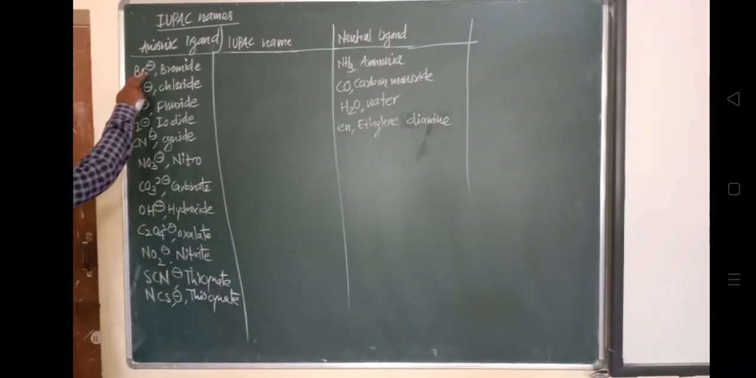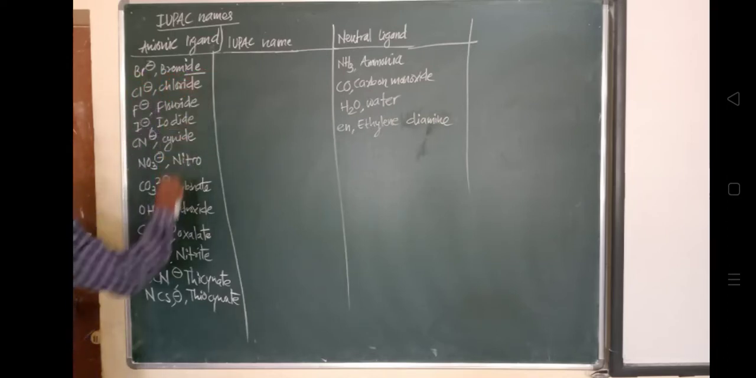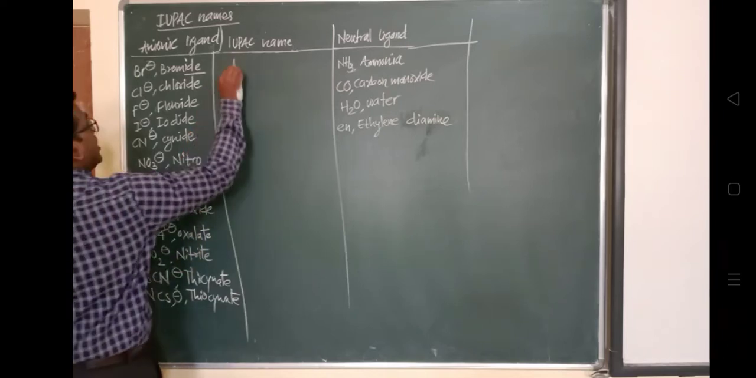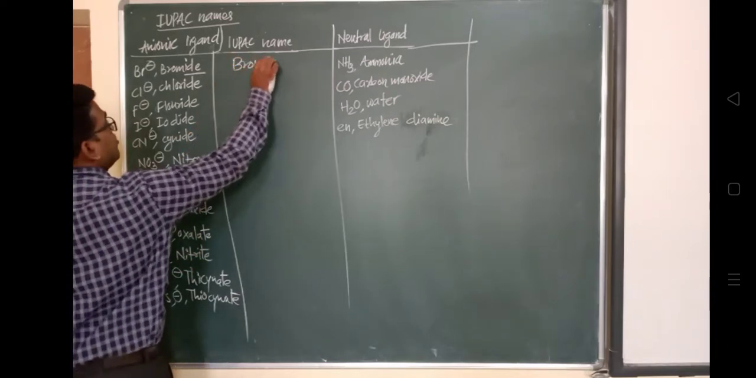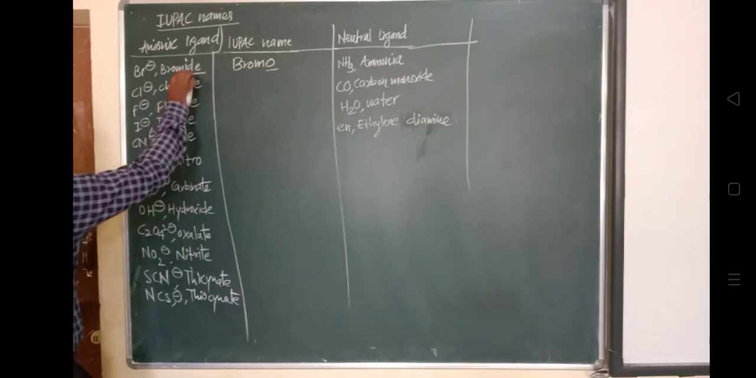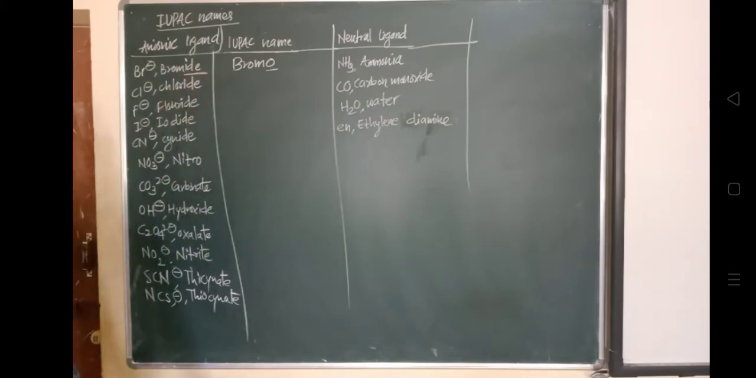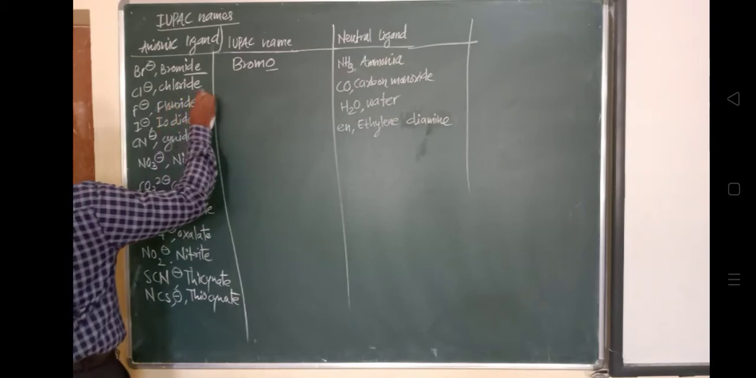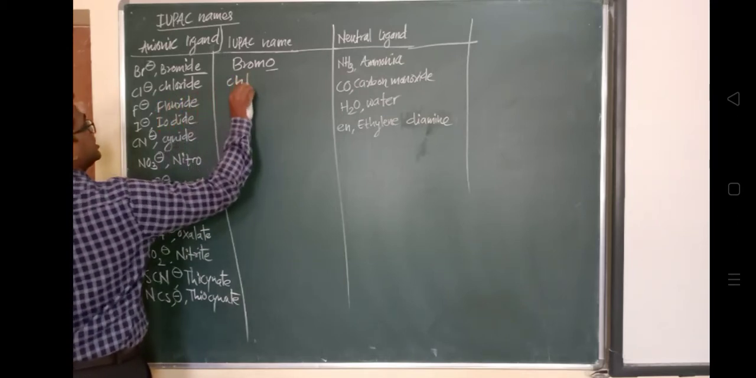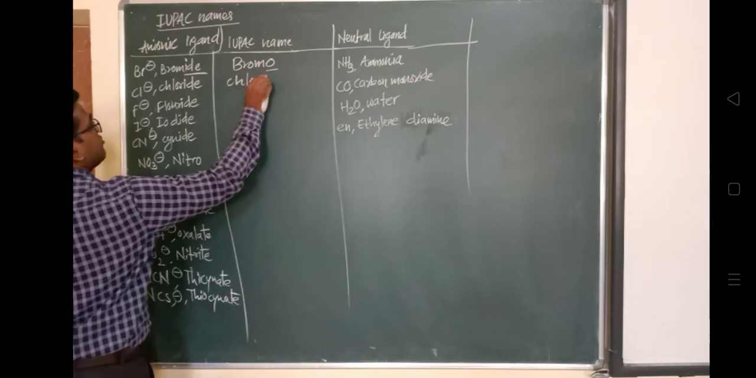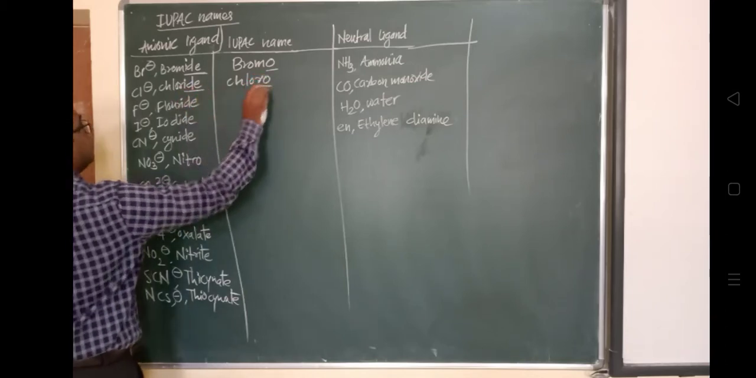Have a look at it: IDE is replaced and there is addition of O. The same is applicable for chloride, and the nomenclature will be chloro. Instead of ide there will be o. Same in case of fluoride, fluoro. In case of iodide there will be iodo. In case of cyanide also, cyano. That's why we have written the nomenclature in the example: cyanide gives cyano.